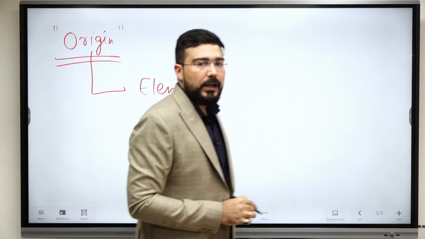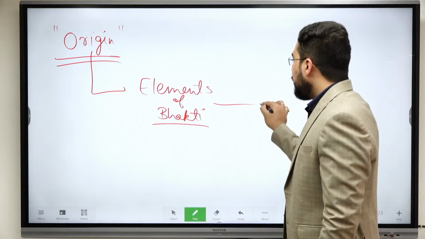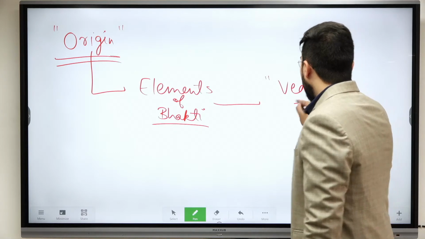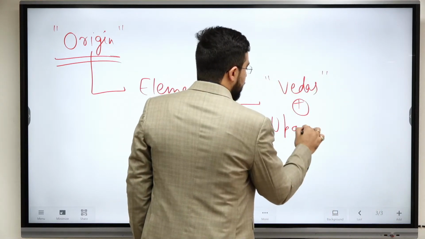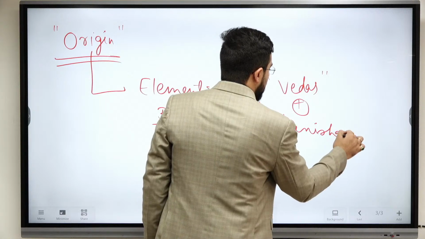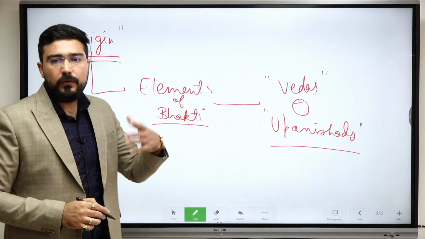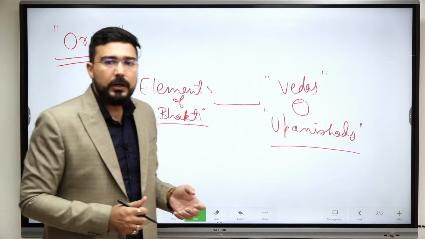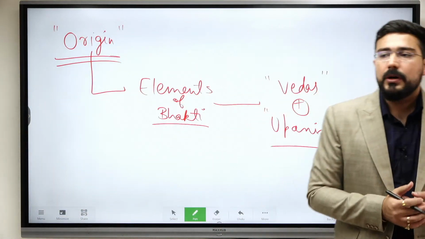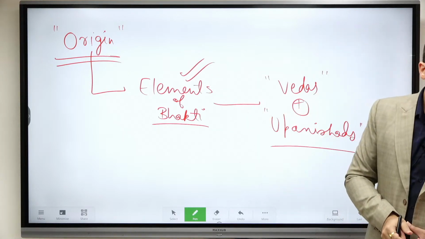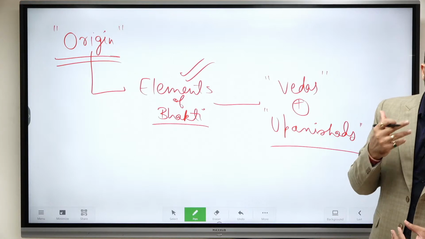So certain elements of bhakti can even be linked to the Vedas and more prominently to the Upanishads. Like all of us know, Upanishads focus on knowledge. They did not give much importance to rituals. Okay, a similar thing was with the Bhakti. Bhakti did not give a lot of emphasis on rituals.